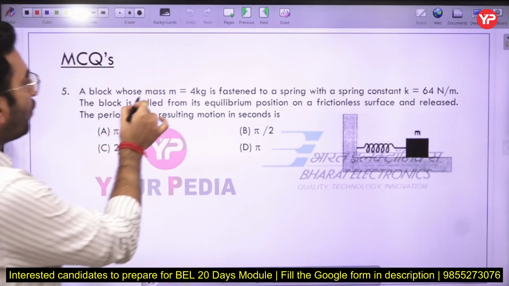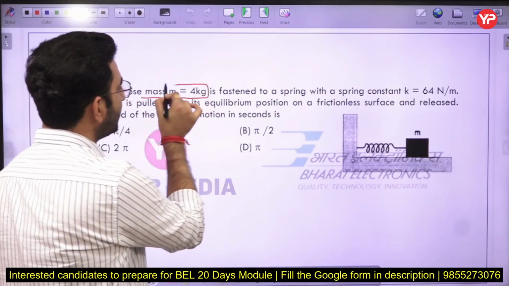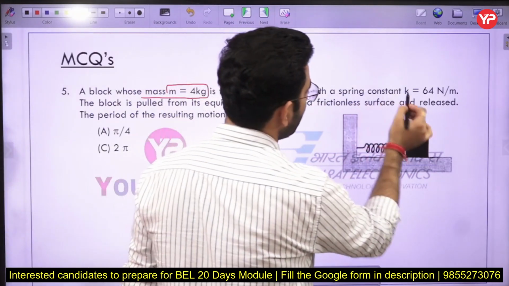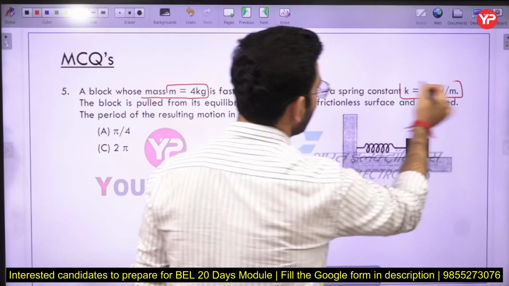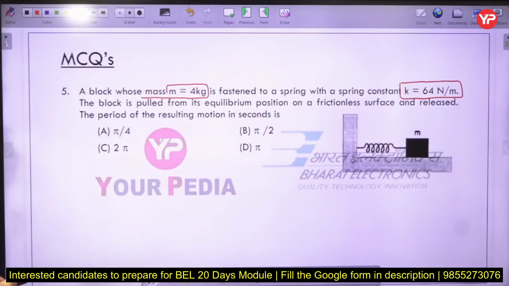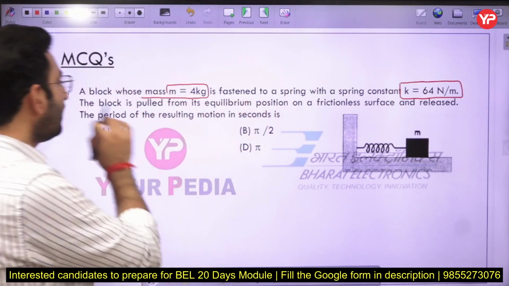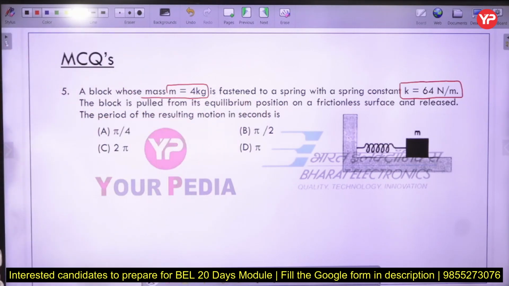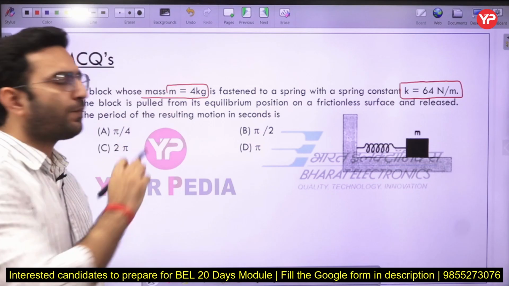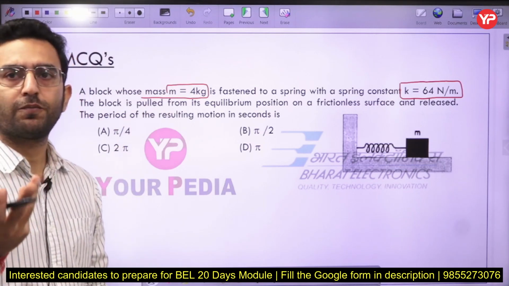A block whose mass is equal to 4 kg is fastened to a spring with a spring constant k equal to 64 Newton per meter. The block is pulled from its equilibrium position on a frictionless surface and released. The period of the resulting motion in seconds is. What is the meaning of period? What is the meaning of period here?